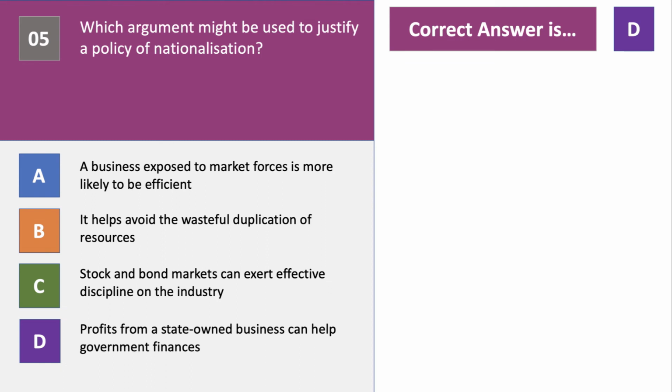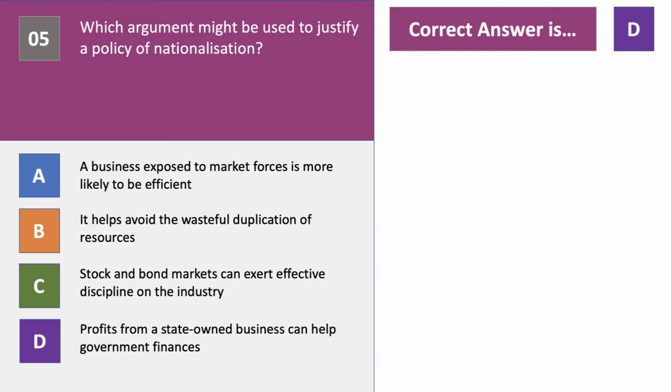Profits from a state-owned business can help government finances. Assuming that a state-owned business makes a profit, then the money goes to taxpayers, the government, rather than to shareholders. Well, in a nationalised industry, of course, the shareholders are the whole population. B sounds plausible, doesn't it? But B would be more like a natural monopoly. And nationalisation is not necessarily with a natural monopoly. It's not the same thing.